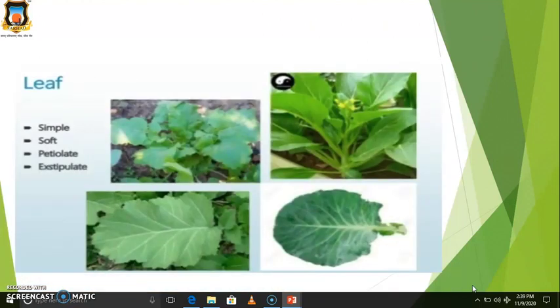The leaves are simple, soft, petiolate as well as exstipulate. Exstipulate means the stipules are absent. These are some snapshots of different morphological structures of leaves, and all these types of members belong to this family.